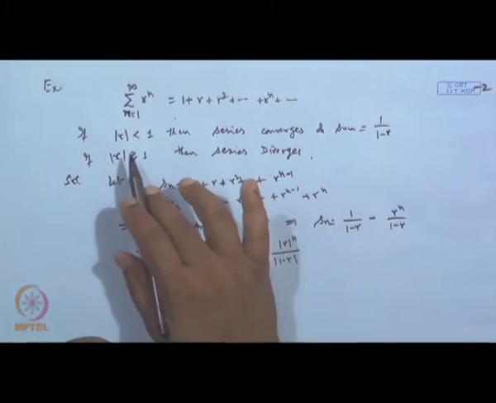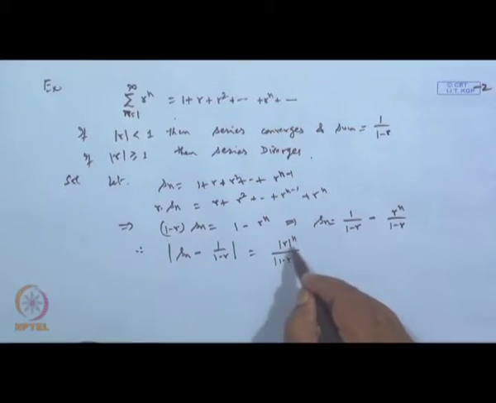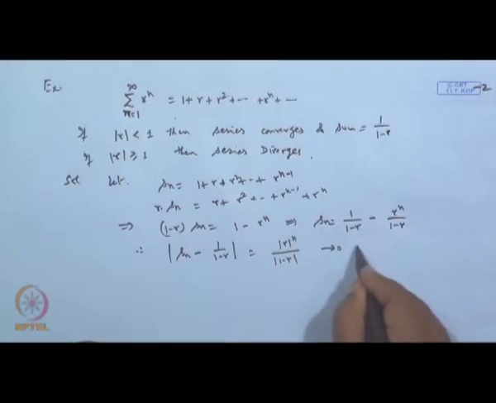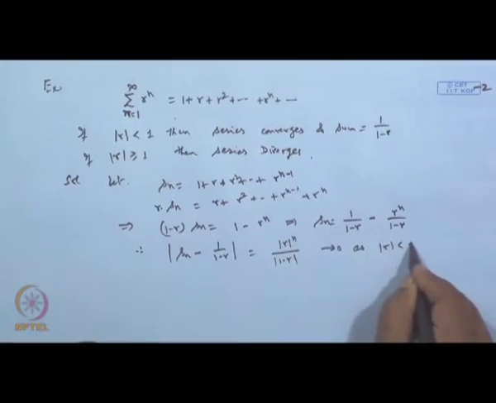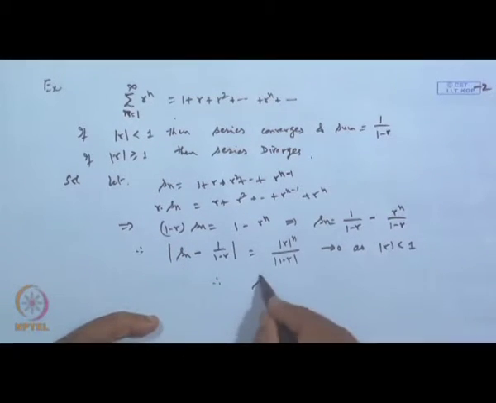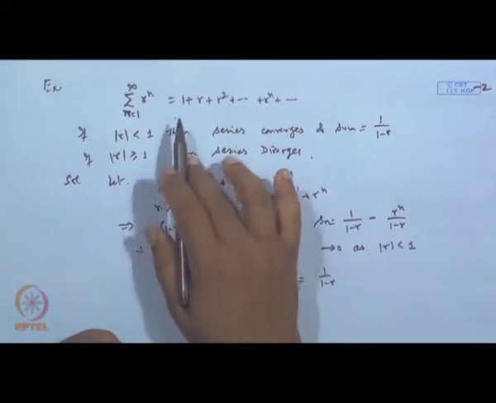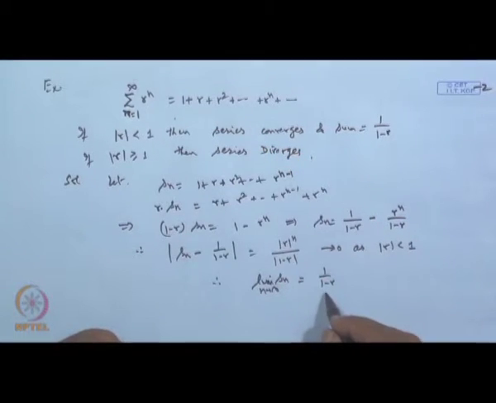Now, I am choosing r fixed, but it is less than 1. If it is less than 1, this term will go to 0. So, this tends to 0 as mod r is strictly less than 1. Therefore, the limit of this S n as n tends to infinity exists and is equal to 1 over 1 minus r. So, this series converges and converges to the sum 1 over 1 minus r.